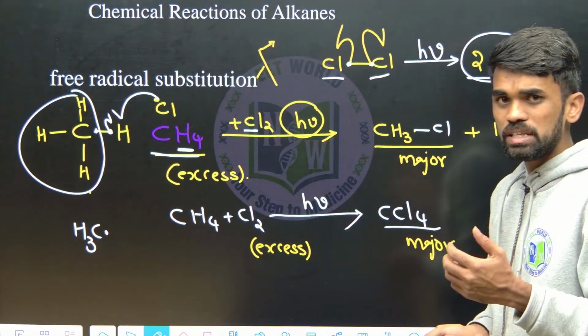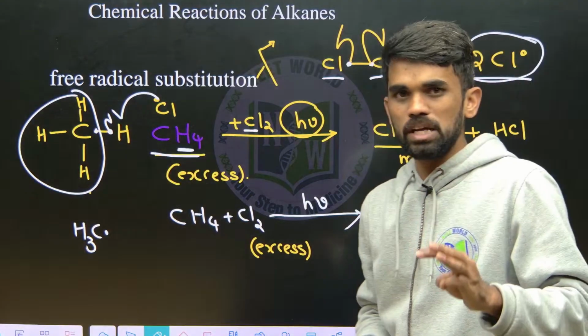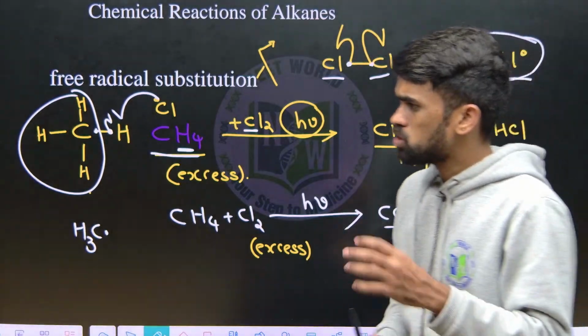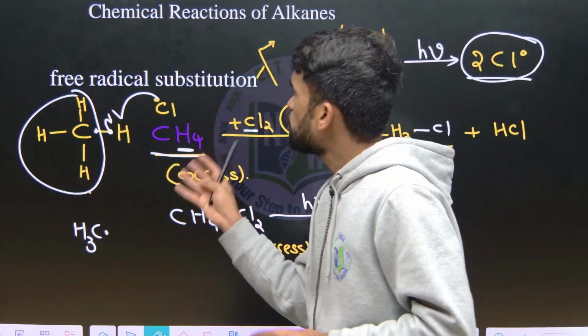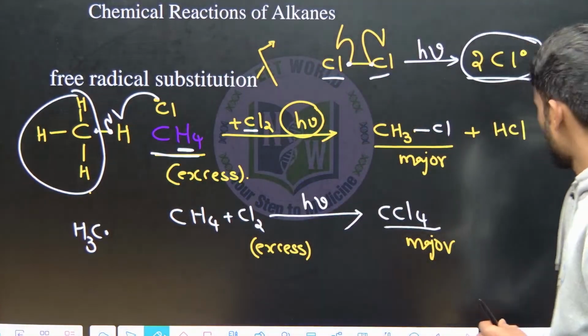After these chain propagation steps, the third step will be called chain termination, where the reaction will be terminated, like ended. So these are the 3 steps followed in the free radical substitution reaction mechanism. Remember this point. Then next.